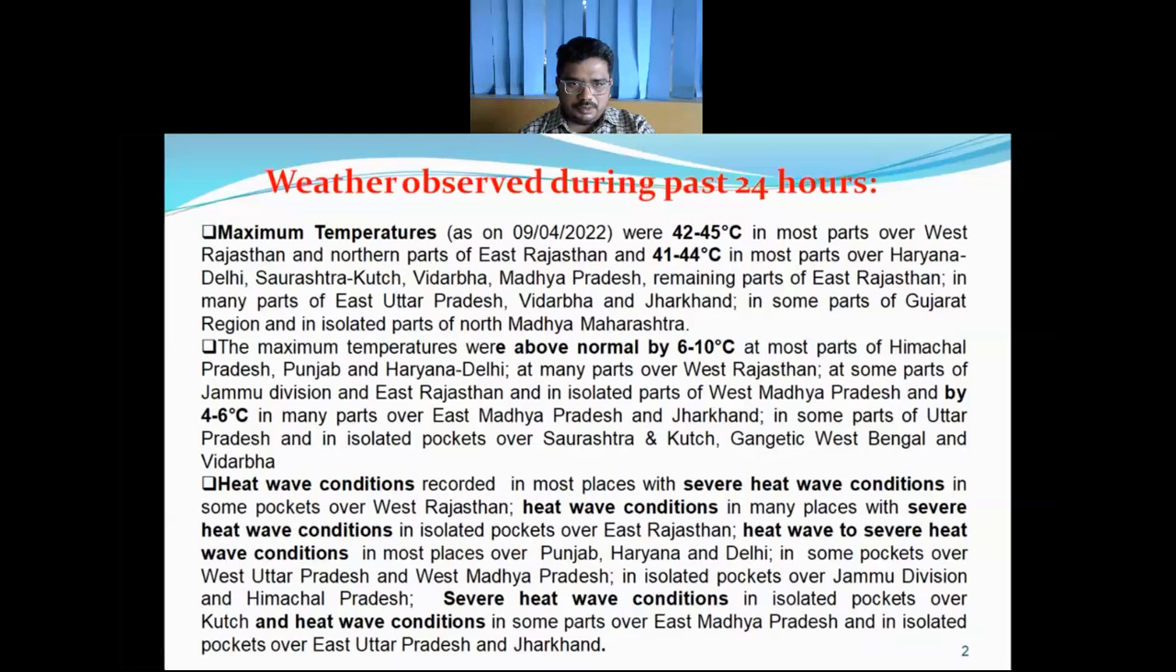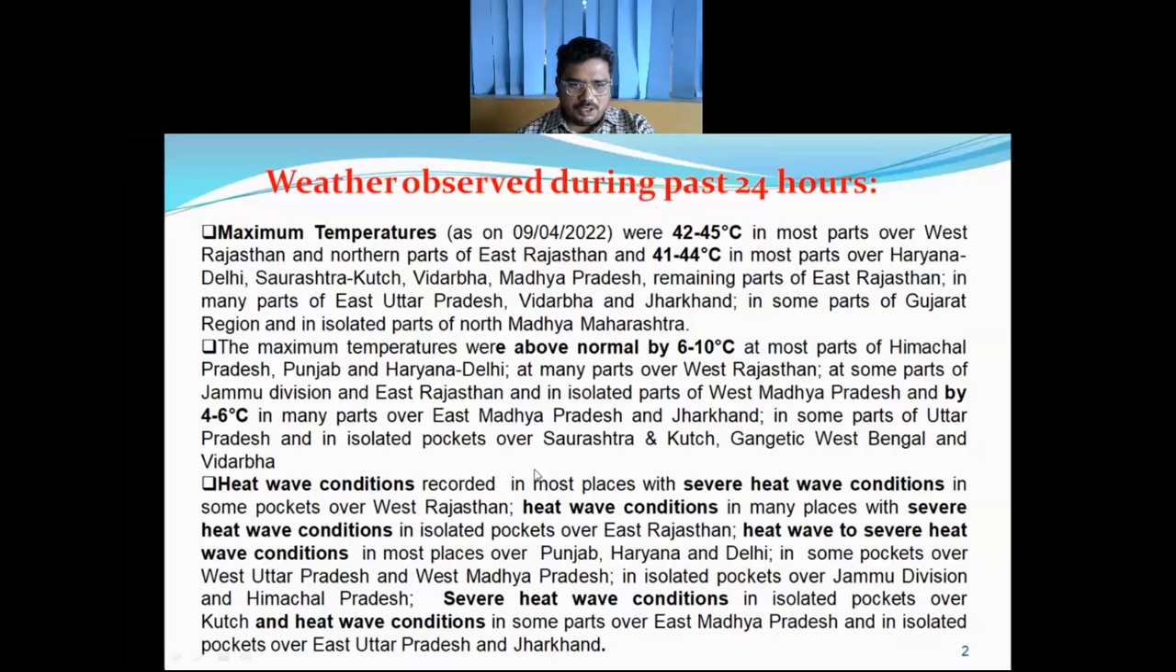The maximum temperatures were above normal by 6 to 10 degrees Celsius at most parts of Himachal Pradesh, Punjab, Haryana, Delhi, and at many parts over West Rajasthan, at some parts of Jammu Division and East Rajasthan, and in isolated parts of West Madhya Pradesh, and by 4 to 6 degrees Celsius above normal in many parts over East Madhya Pradesh, Jharkhand, some parts of Uttar Pradesh, and isolated pockets over Saurashtra, Kutch, West Bengal, and Vidarbha.